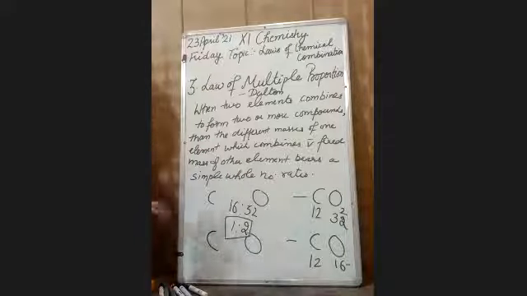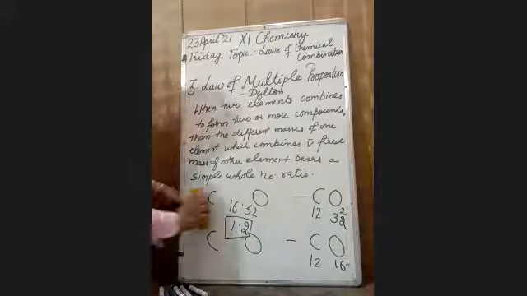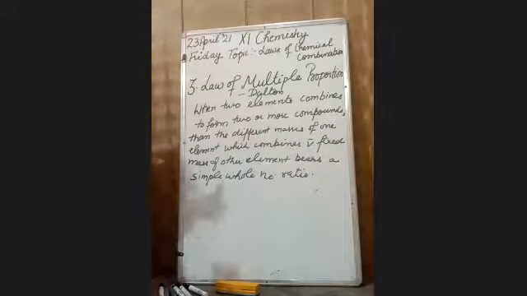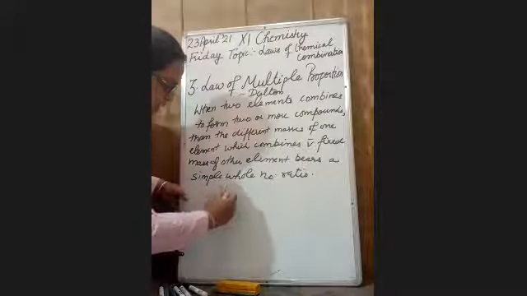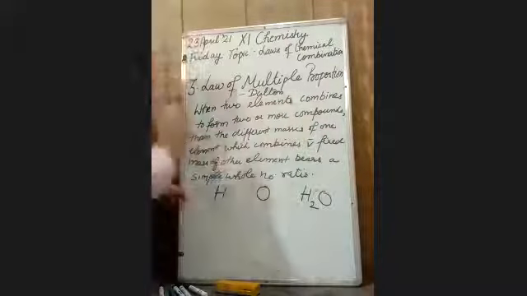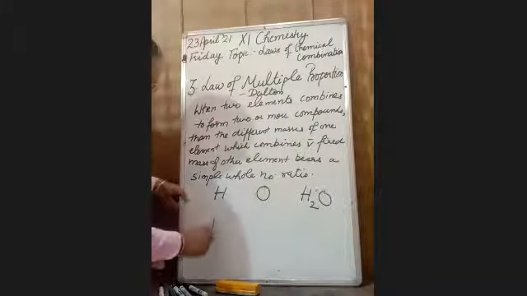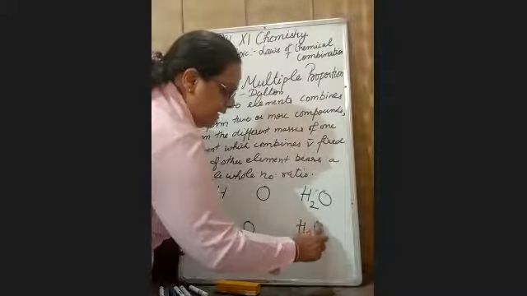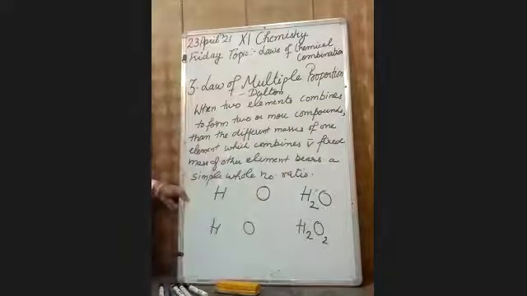I am again repeating by taking another example. Suppose I am taking hydrogen with oxygen. Dear students, if you keep these two simple examples in mind, then you will never forget these. Hydrogen combines with oxygen to form H2O, and hydrogen also combines with oxygen to form hydrogen peroxide, whose formula is H2O2.